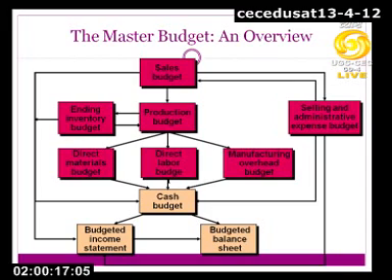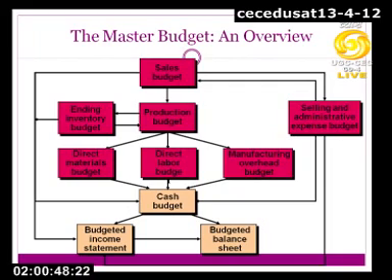Then it may have many heads under this depending upon the organization, but the important one is the production budget, and under the production budget we have the inventory budget, and after that we have the labor budget and different overhead budgets. Based upon these functional budgets, at the bottom we will have the cash budget. And then finally, with the help of the cash budget, we can forecast the income statement and the balance sheet for the future, which is your master budget.